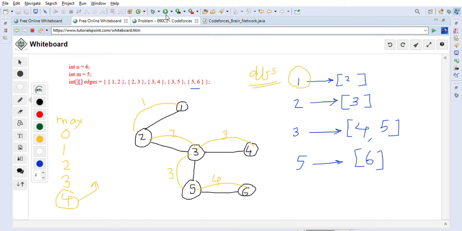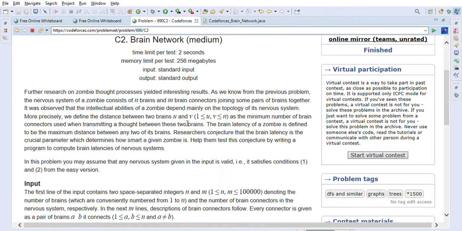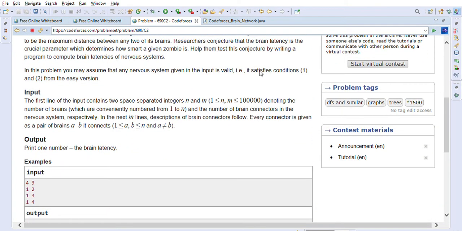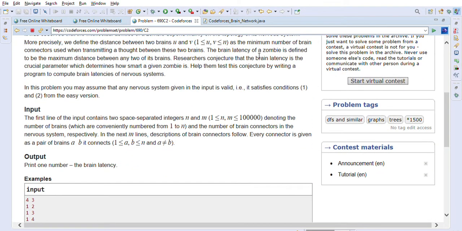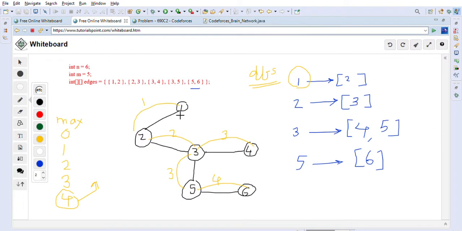So that is what they call brain latency, right? So this is the brain latency, which is the maximum distance between any two nodes or any two brains in this example, right? So these are brain 1 and brain 6, for example. The maximum distance is in this pair, 1 to 6, and the distance is 4. So this is what we have to return as our answer.